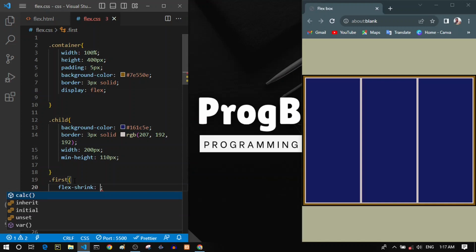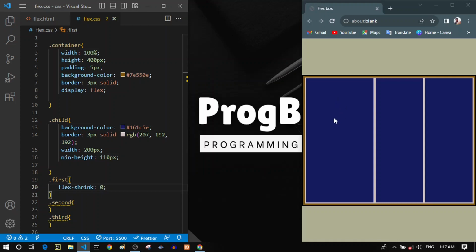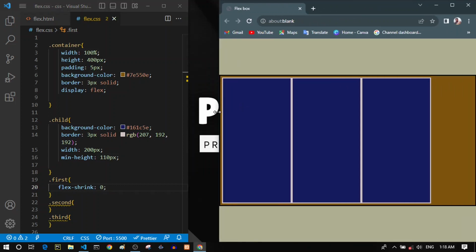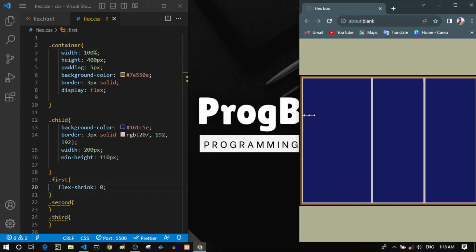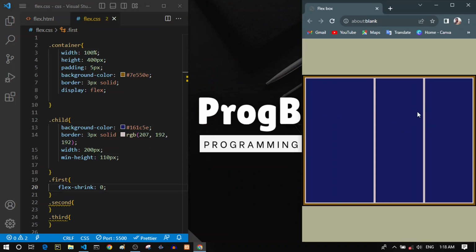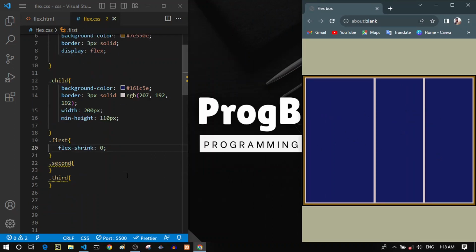This flex shrink is the property for shrinking the flex items, so we can control the shrinking of our flex items. And if we set it to 0, you can see that the first flex item didn't shrink, so the rest of the flex items shrank all together, but this flex item didn't. If we expand our browser, for example, now you can see that it stays in its original size. And if we shrink the browser, these two items will shrink, but it will not. So this is the flex shrink property. And the opposite of this property is the flex grow property.